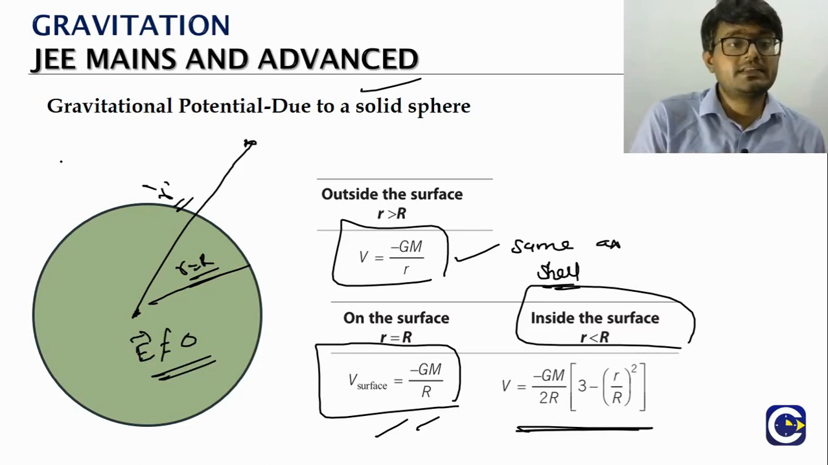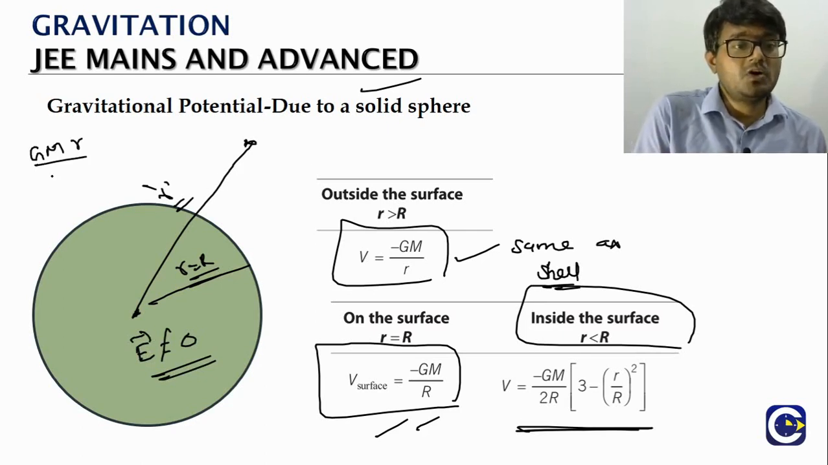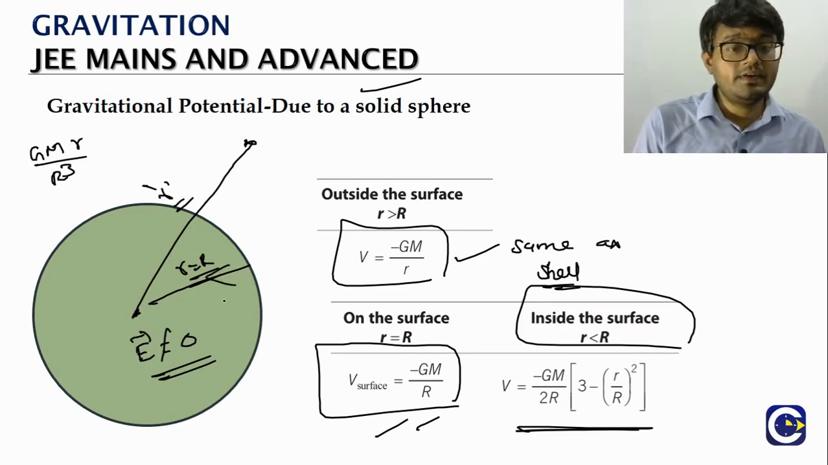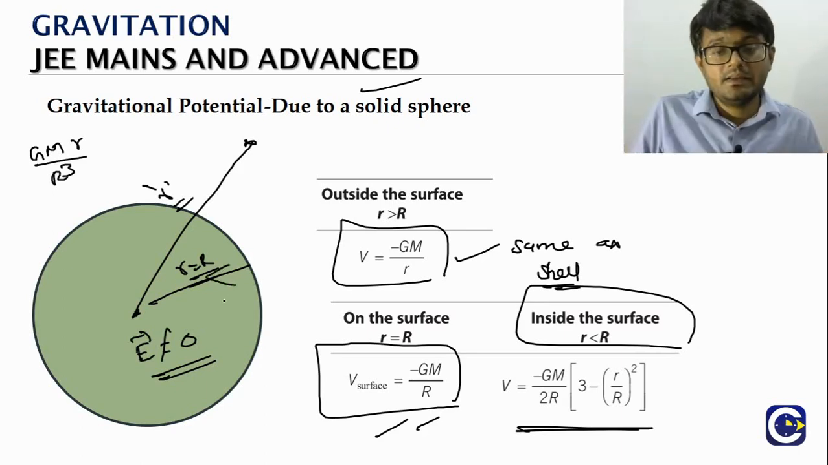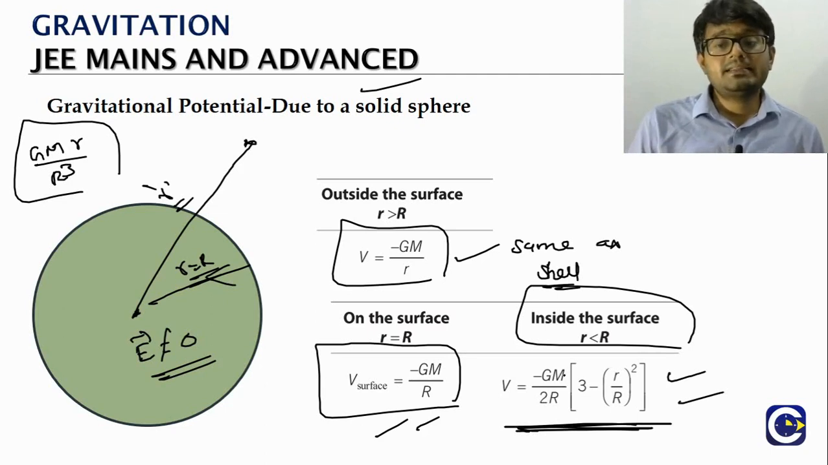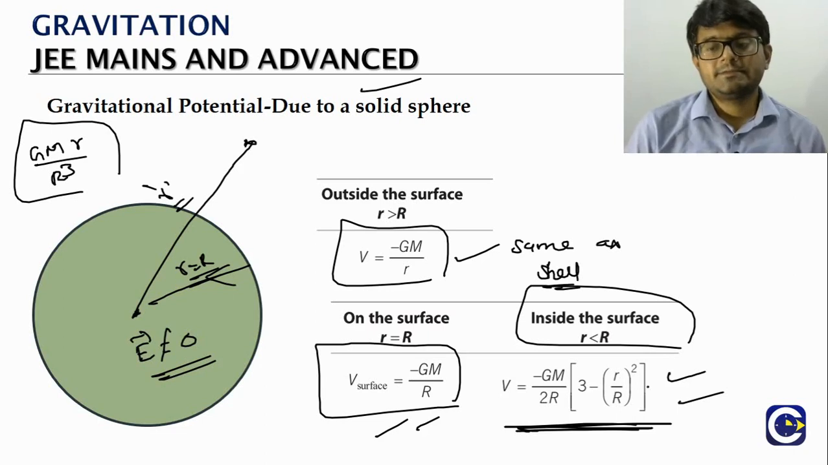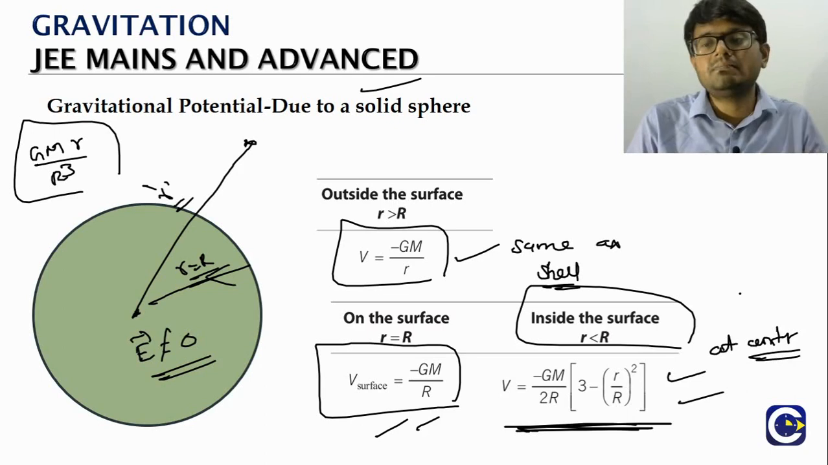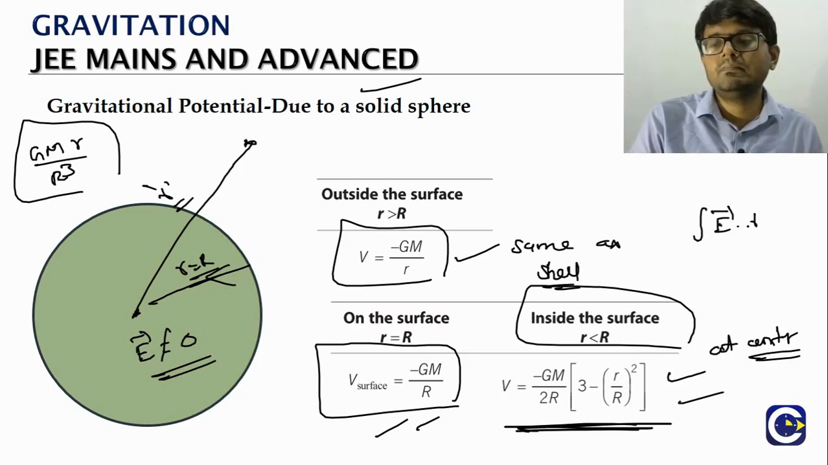Remember what is the value of the field strength? GM into small r by capital R cube. Field will always be towards the center of the sphere. When we do the derivation, we'll get the final result, this is the important one: minus GM by 2R into 3 minus small r by capital R, whole square. By the way, this result will come when we use minus integral E dot dr is equal to delta V.